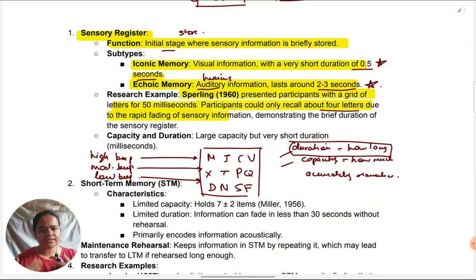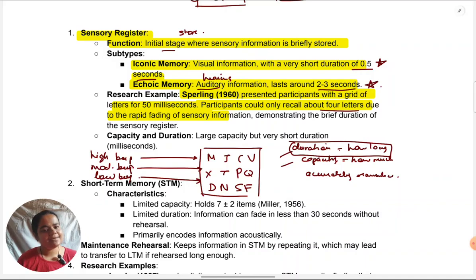In the process of saying out the letters only, the rest of the information is lost. Why? Because like we saw, iconic memory can hold information for about half a second. So it must be taking me about half a second to say 4 letters. By the time, the rest of the information is gone. Because the duration is very brief, that is why people are forgetting information from the visual store.